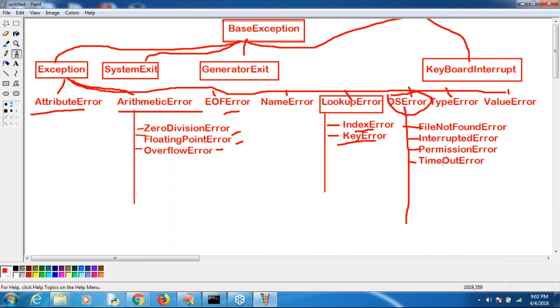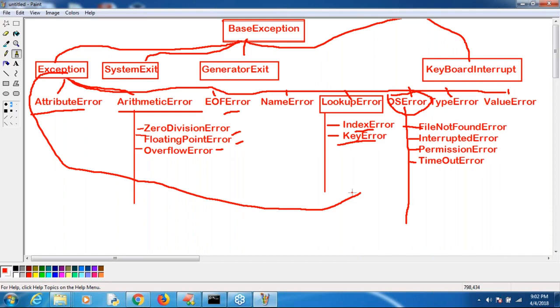Hence, base exception acts as the root for the Python exception hierarchy. So most of the time we need to concentrate only on exception and its child classes. System exit, generator exit, we are never going to worry about. So, are you able to understand the basic idea?